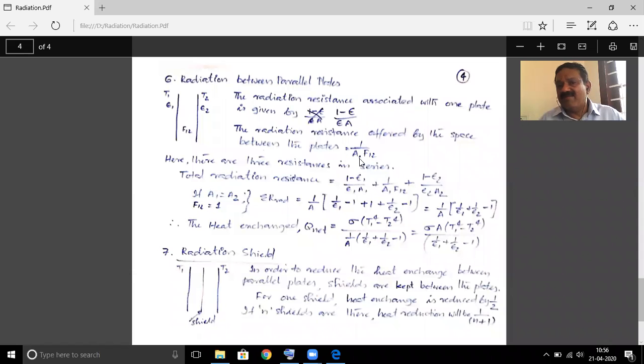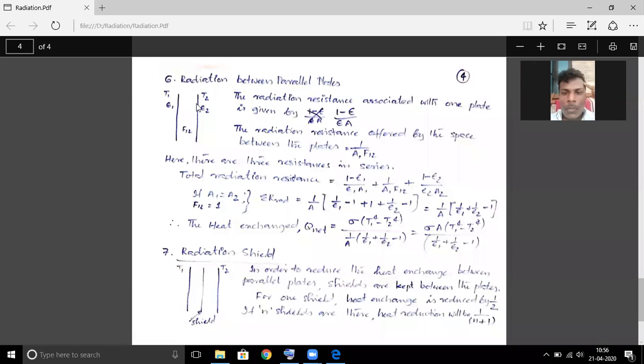So the total radiation resistance is (1 minus epsilon 1) by (epsilon 1 into A1) for the first plate, plus 1 by (A1 into F12), plus (1 minus epsilon 2) by (epsilon 2 into A2).